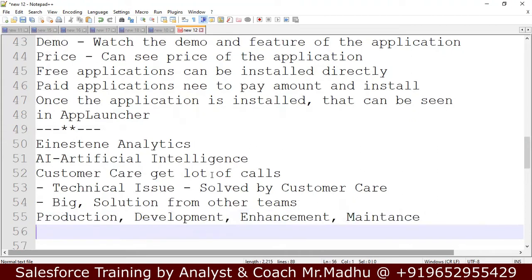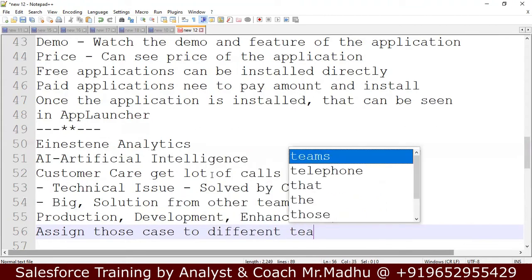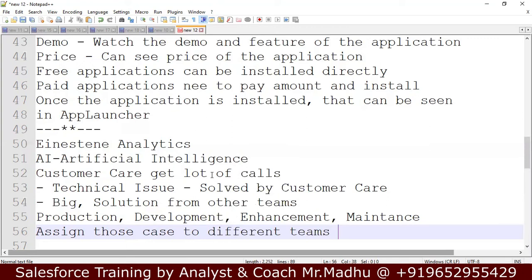That time they assign those cases to different teams, because they understand the problem and think this problem is related to production. So they allocate that case to the production team. If it requires maintenance, they allocate that case to the maintenance team. If that case requires more development, then they assign that case to the development team.